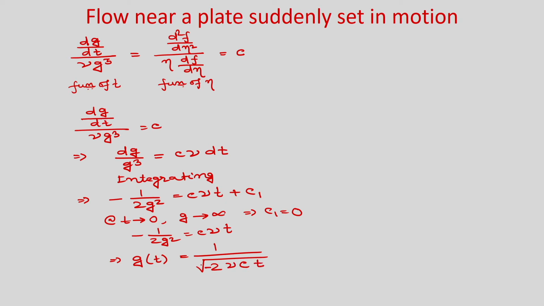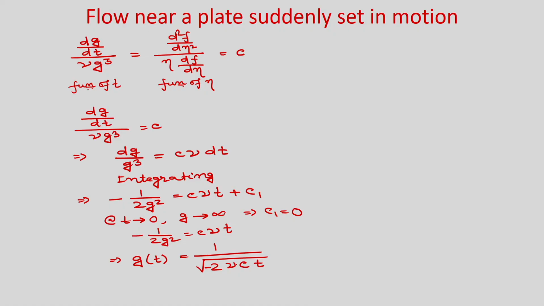Now, you can see that g should be real number, right. So, C value has to be negative, then we will get g as real, and for convenience now let us take C is equal to 2. Okay. So, that here it will become 4.